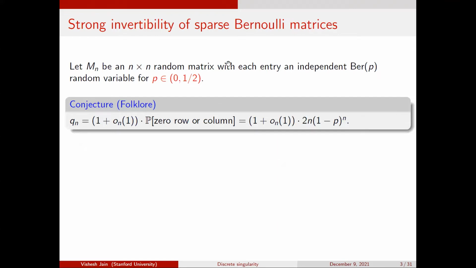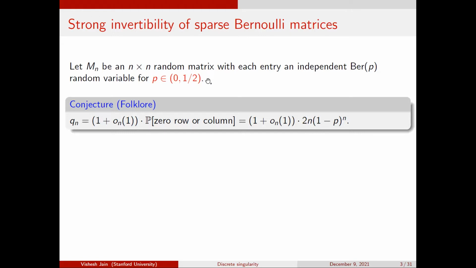And for motivation and also to discuss some previous results, let me focus on sparse Bernoulli matrices, right? On the previous slide, I was talking about the case of Bernoulli 1/2. For the moment, let me switch to a slightly different distribution, which is Bernoulli P for P between 0 and 1/2. Okay, so why do I do this?